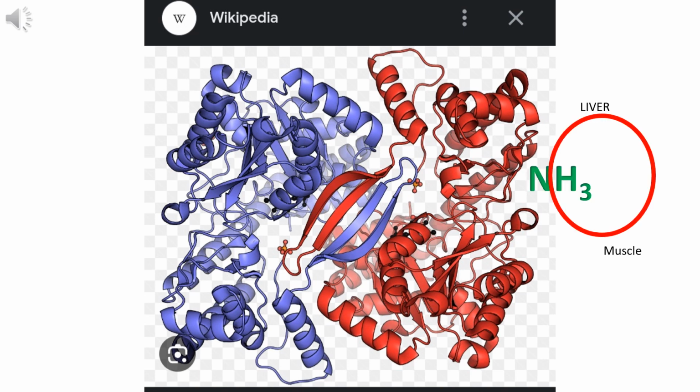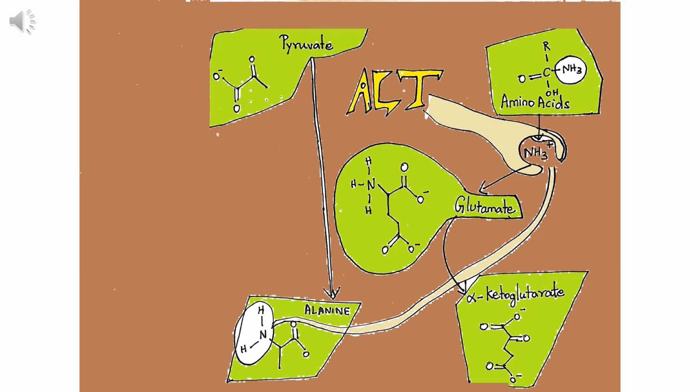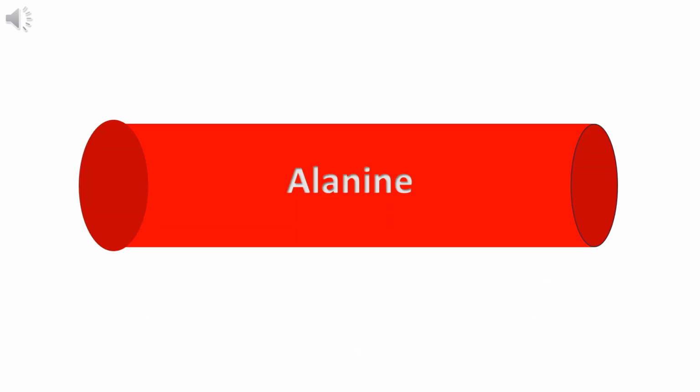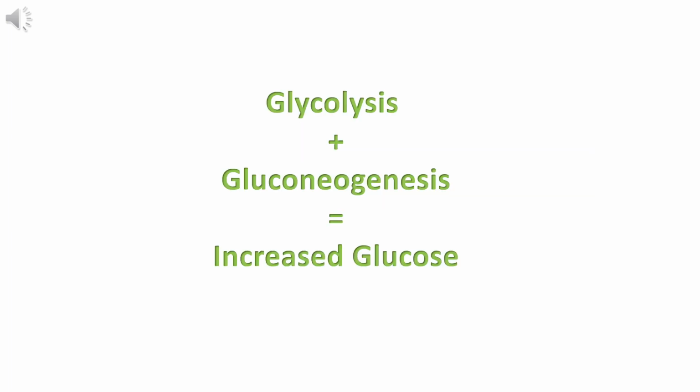It is a polypeptide enzyme that cuts amine group from one amino acid and transfers it into another amino acid. It converts glutamate to alpha ketoglutarate in muscle, enhancing glycolysis and production of energy. It converts alpha ketoglutarate to glutamate to improve gluconeogenesis in the liver. Alanine is the molecule that gets transferred from muscle to liver through blood. Thus, the enzyme increases the blood glucose level.